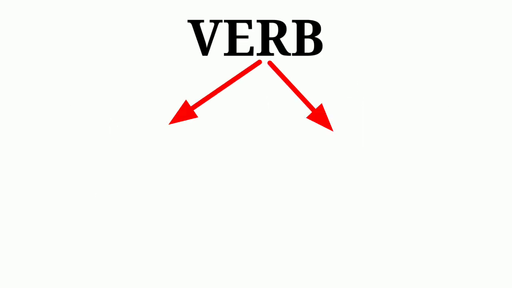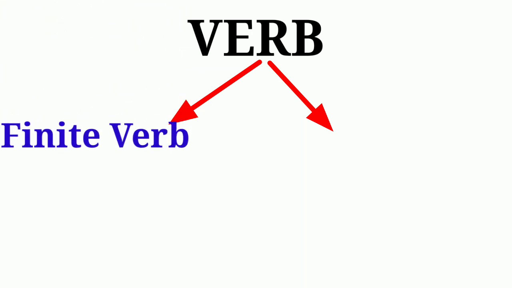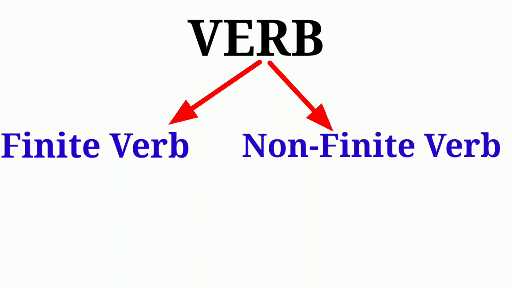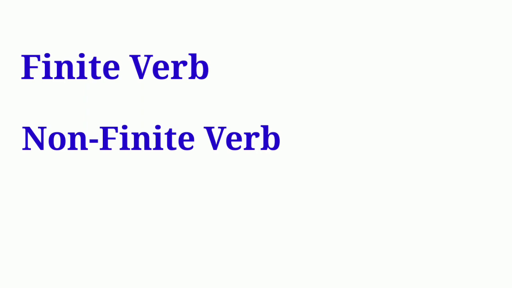The first type of verb is finite verb and the second type of verb is non-finite verb. Today we are going to discuss these two major types of verbs with the help of various examples.